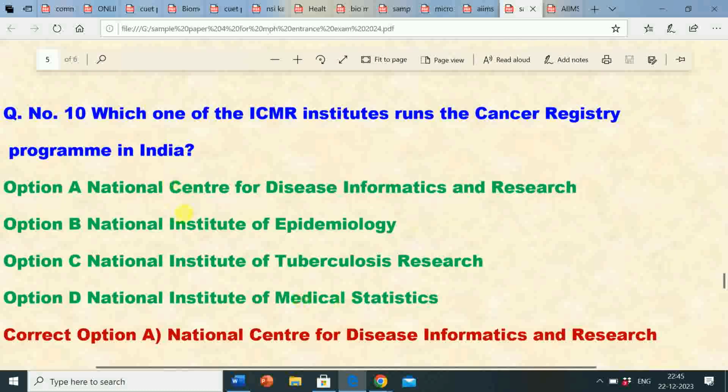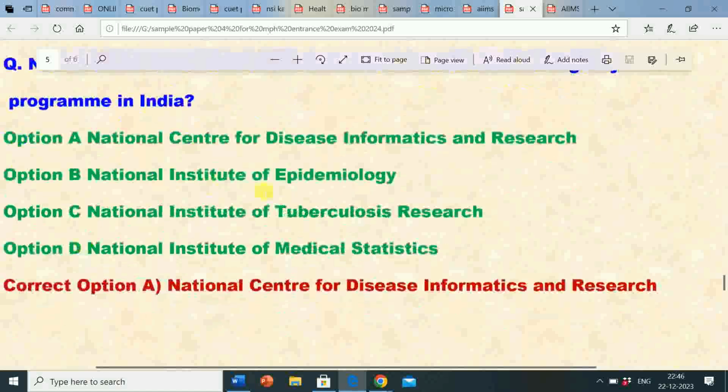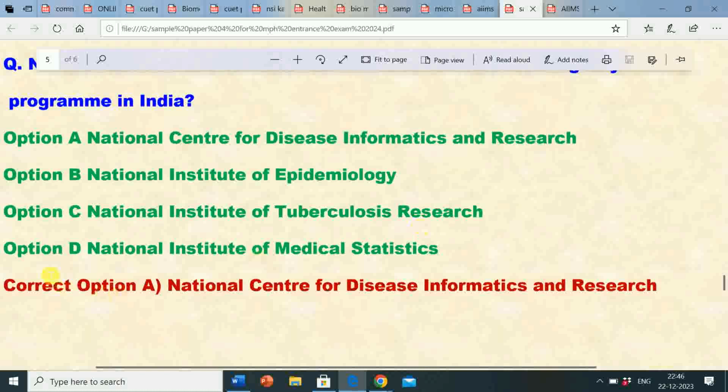Next question number 10. Which one of the ICMR, Indian Council of Medical Research institutes, runs the cancer registry program in India? Option A, National Center for Disease Informatics and Research. Option B, National Institute of Epidemiology. Option C, National Institute of Tuberculosis Research. Option D, National Institute of Medical Statistics. Correct answer is option A, that is National Center for Disease Informatics and Research.